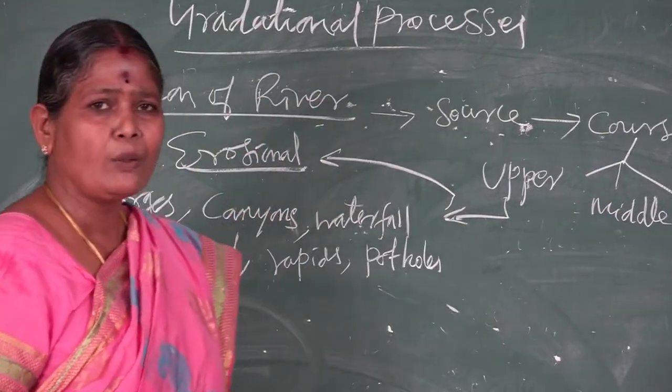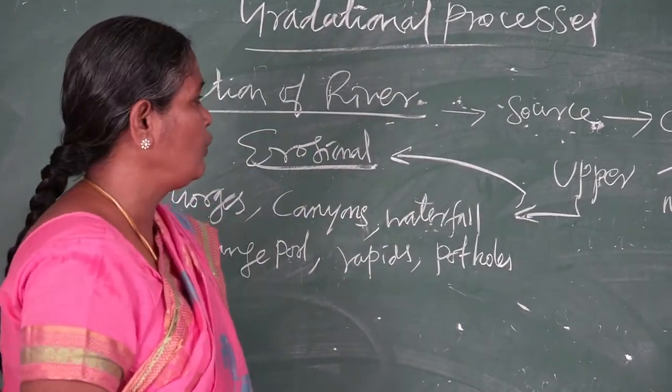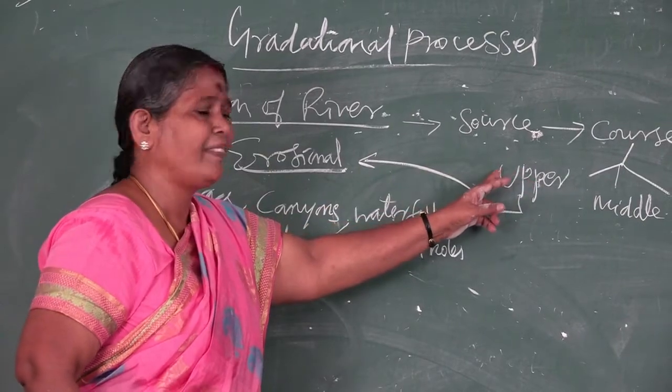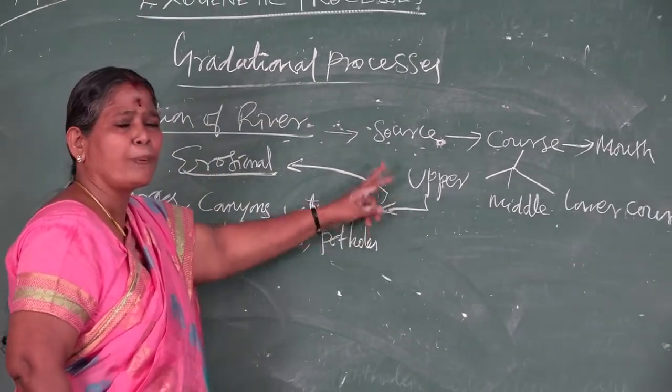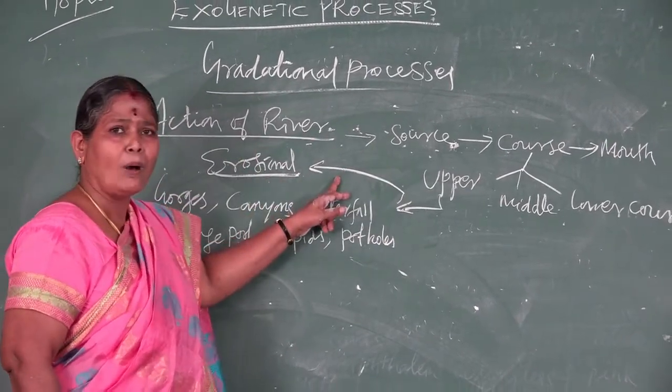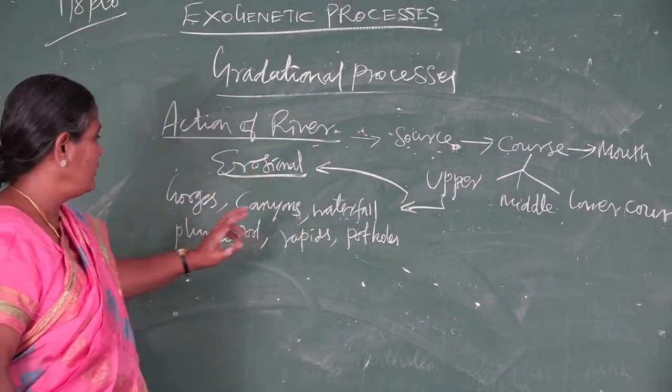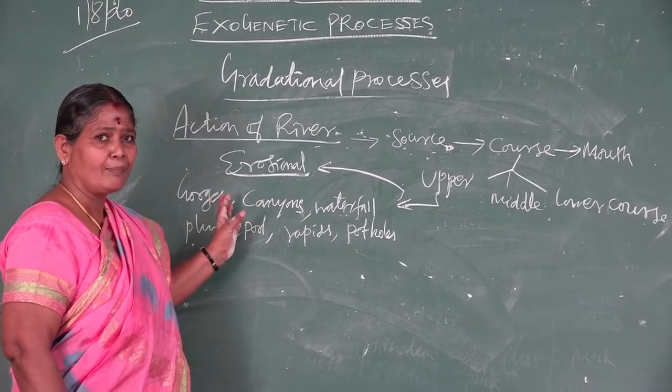Before seeing the middle course, once again I revise. The river course is divided into upper, middle and lower course. The upper course's predominant feature is erosional forms, which create different land features.